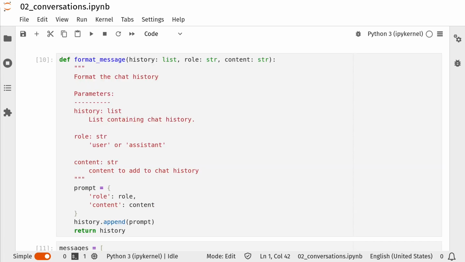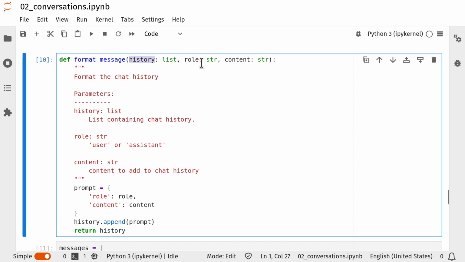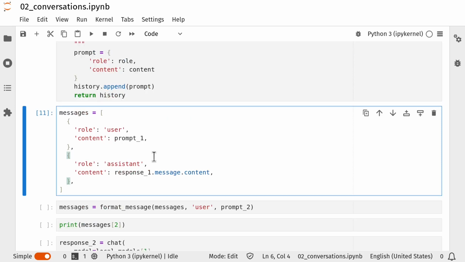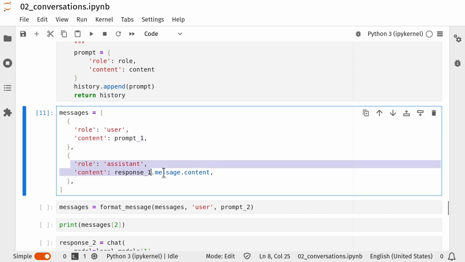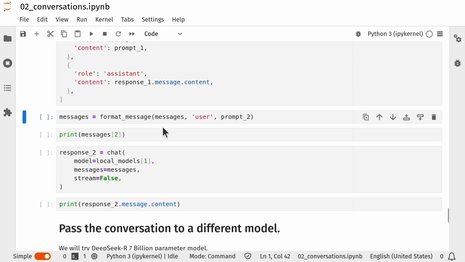So what I've done is I've created a function called format message. All that's going to do is accept the current chat history as a list, a new role and some new content. And it's going to append that to the history list and return that history list to the calling code. Here's the messages so far. So there was a prompt from me, and then there was a response from the assistant stored in response 1. And I'm just going to put all of that inside that Python list. I'm now going to add a new prompt. Okay, so I'm going to specify the role as user and pass in prompt 2.